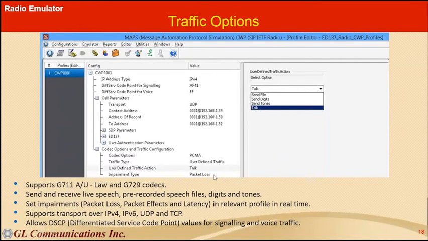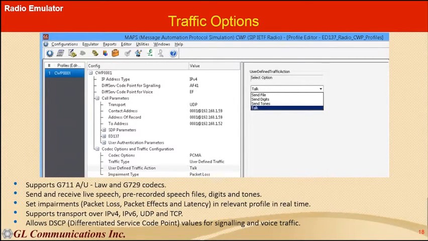Another important feature is, as I said earlier, we can apply impairments to the RTP traffic that is being generated. We can introduce packet loss in the generated traffic, or we can introduce latency. So this will help in analyzing how exactly the end system behaves, or how the network under test behaves.